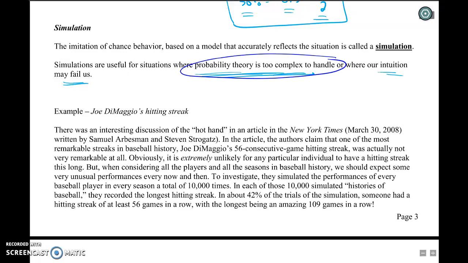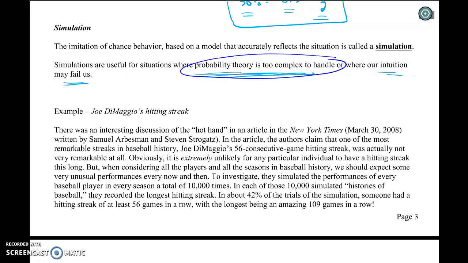I thought this was an interesting article. Joe DiMaggio's hitting streak. There was an interesting discussion of the hot hand in an article in the New York Times, written by a couple guys. In the article, the authors claim that one of the most remarkable streaks in baseball history was Joe DiMaggio's 26-game consecutive hitting streak. He basically got a hit in 26 consecutive games, which is a record and one that a lot of people say will never be broken.